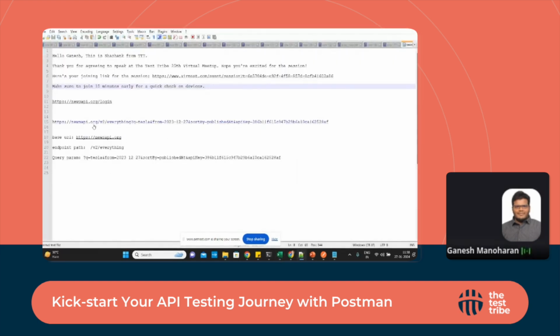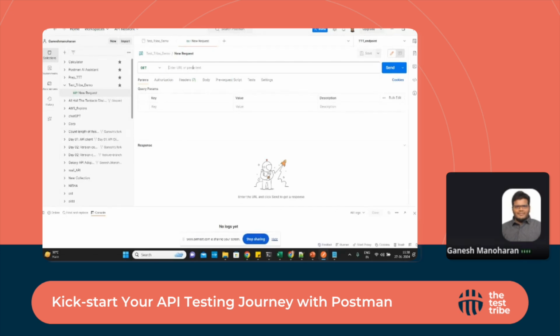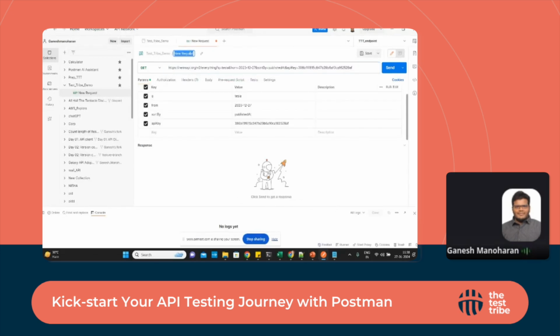Up to this newsapi.org, it's the base URL, and after the slash they'll give a different version. Up to the query with the question mark, it's nothing but the endpoint path, and after this everything is a query param. These are the three things you need to understand about the URL. So I'm going to use this URL for my first request. You can give any name; I'm going to name this request retrieve.